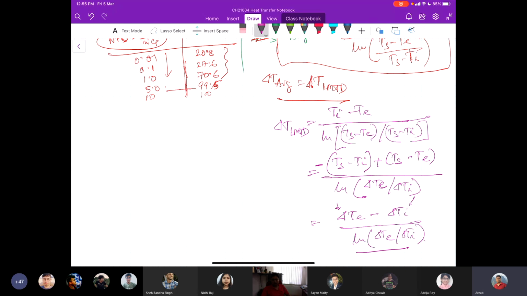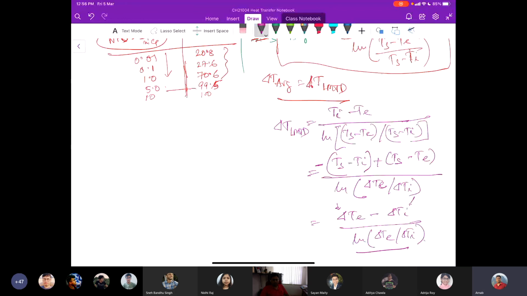So that is why the use of arithmetic temperature difference should be avoided, and logarithmic temperature difference should always be used in problems where we have constant surface temperature. It gives a nearly exact representation of the average temperature difference happening throughout the system for constant surface temperature cases.